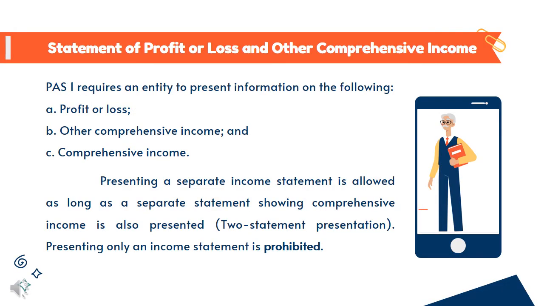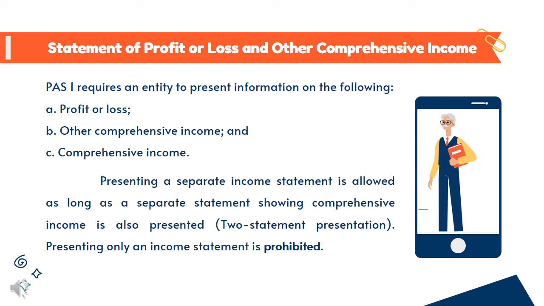PAS 1 requires an entity to present information on the following. A. Profit or loss. It is a financial statement that summarizes the revenues, costs, and expenses incurred during a specified period. B. Other comprehensive income. C. Comprehensive income. Maaari tayong mag-present ng separate income statement basta ipe-present din natin yung separate statement na nagpapakita o